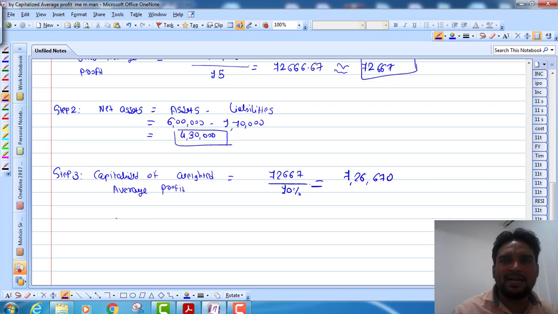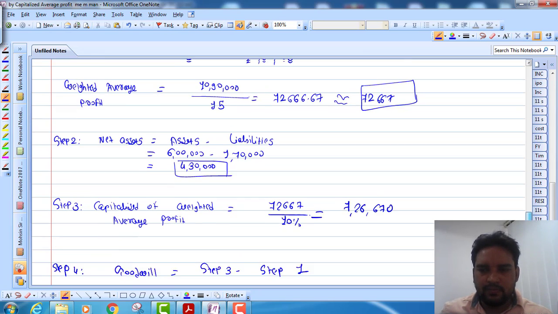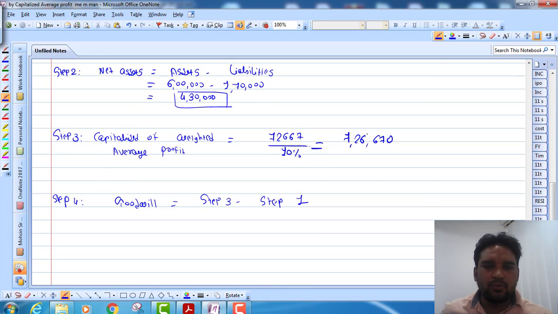72,667 divided by 10%. Now step number 4 is goodwill. So what is the value of goodwill? Step number 3 minus step number 1. Sorry, not step number 1, step number 2, right? So what is my step number 3?